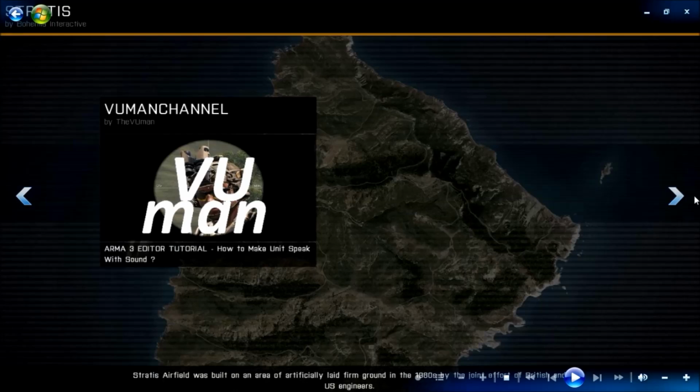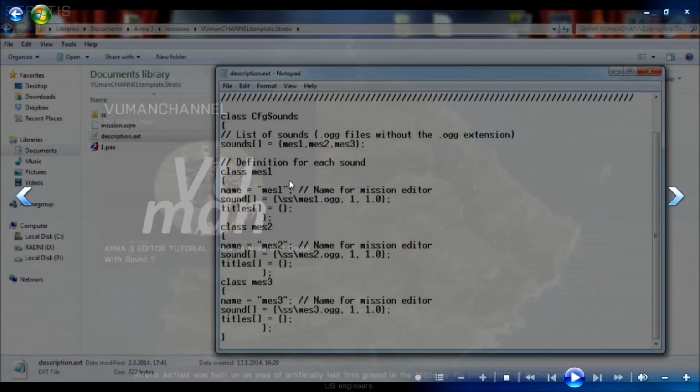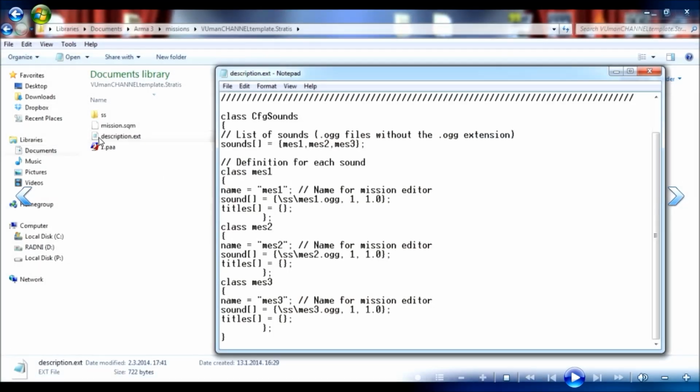Next thing you need is this file here, description.ext, in your mission folder. So in this case, I have it in my Viewman channel template Stratus. If you don't have one, just create it, but pay attention to make it with the ext extension.